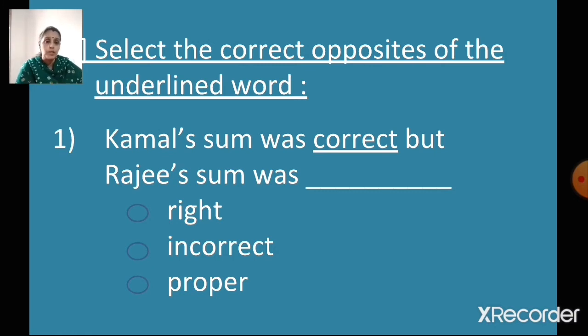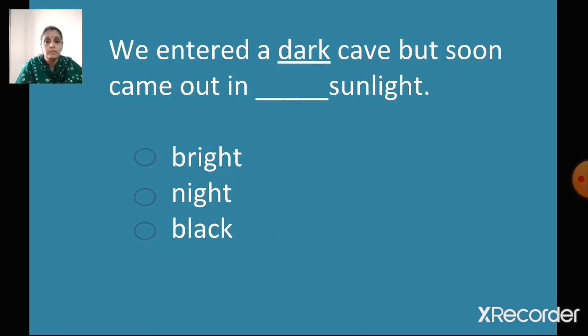What is the opposite of correct? Right, incorrect, or proper? Incorrect is the correct answer, right? Kamal's sum was correct, but Raji's sum was incorrect. So we have selected the second option. Okay, let's go to the next one.